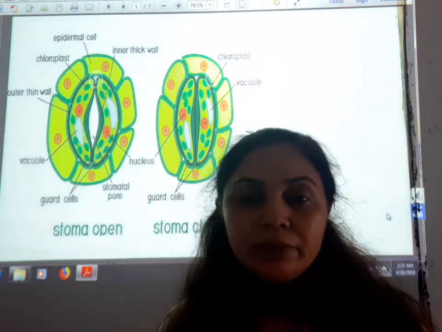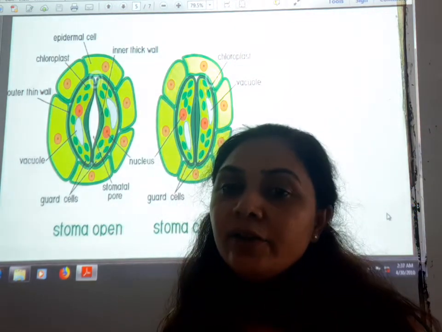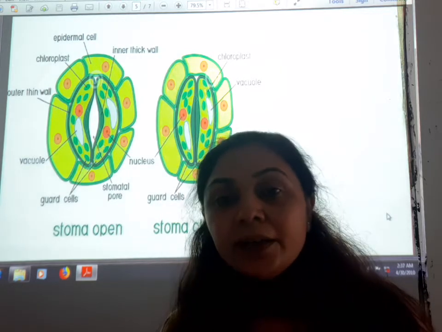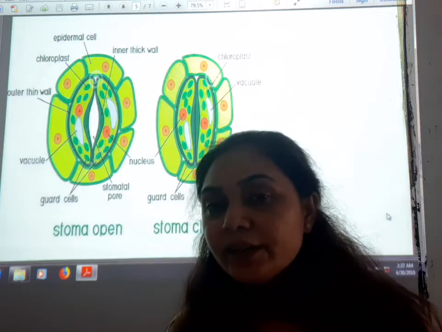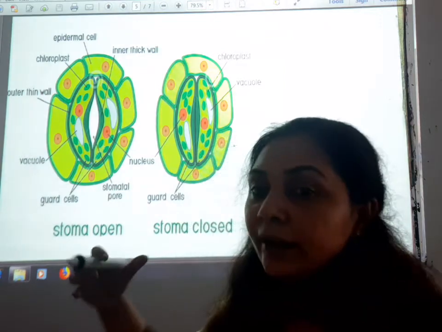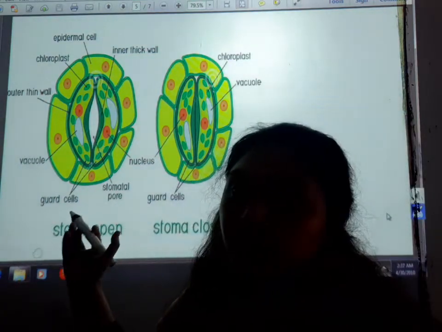Students, as we have seen many times, there are dark reactions and light reactions occurring in the leaf. In the daytime there is the light reaction, because the leaves capture the sunlight, and the splitting of water molecules and reduction of carbon dioxide occur using that light energy.